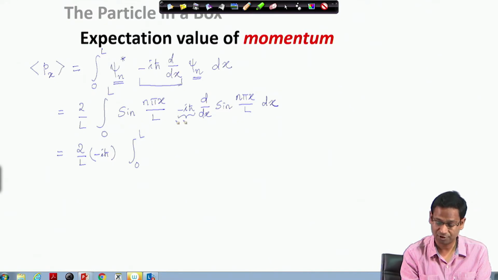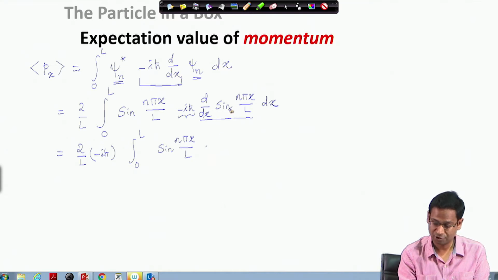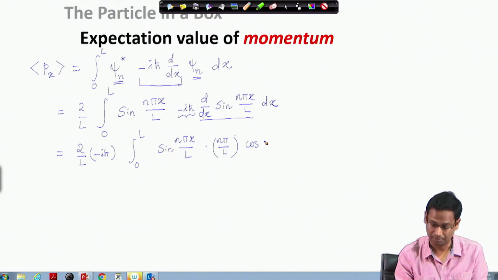So I have a sine function here and a differentiation of a sine function with respect to x. When I differentiate this function, I have n pi by L which comes out, and I am left with a cosine function.